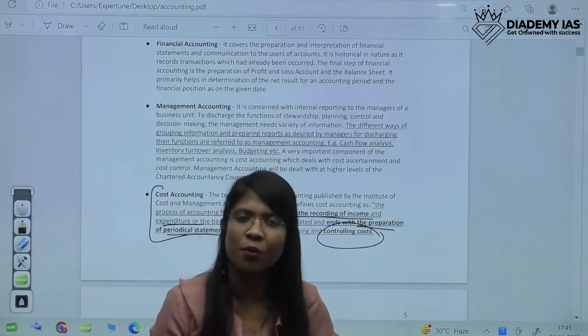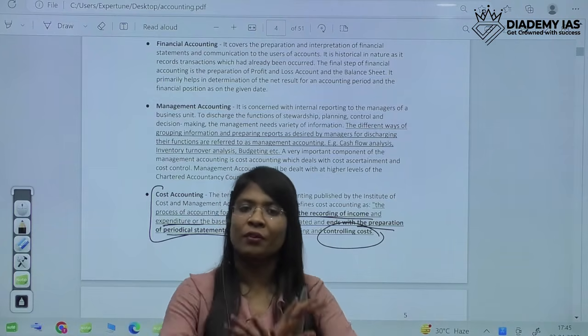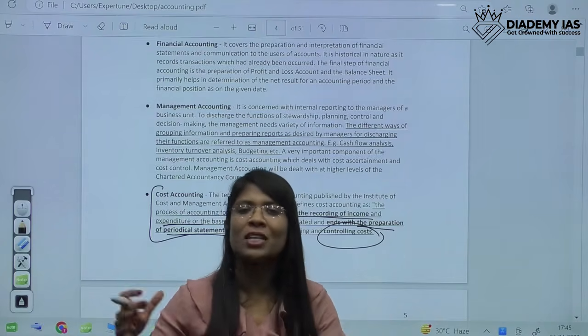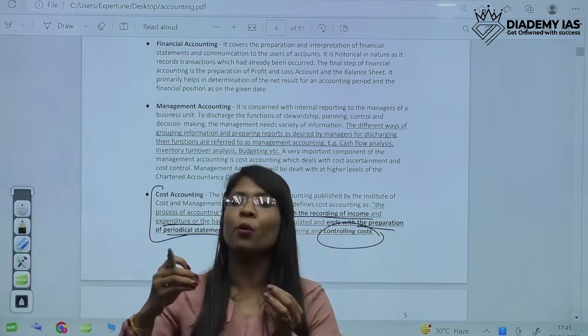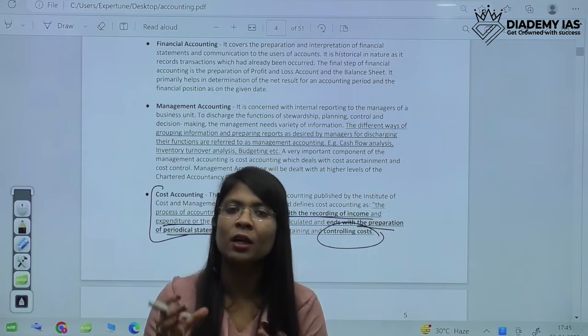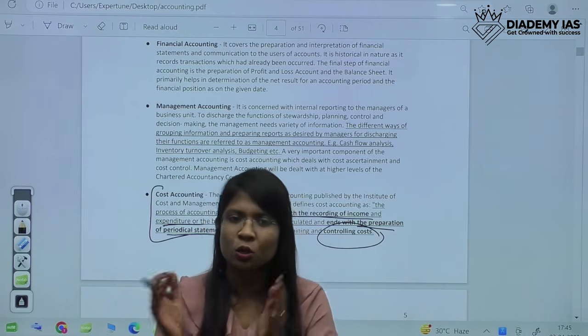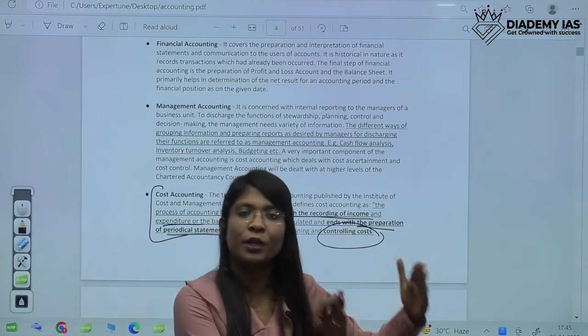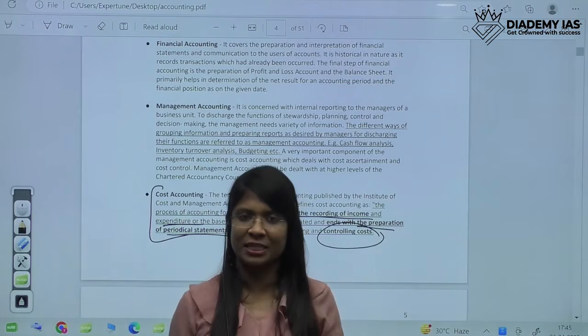Financial accounting is a bigger picture, concerned with the financial position of a company, whereas cost accounting is concerned with controlling cost or calculating the cost of certain products. So cost accounting is a different picture altogether, whereas financial accounting is the overall picture of a financial statement.